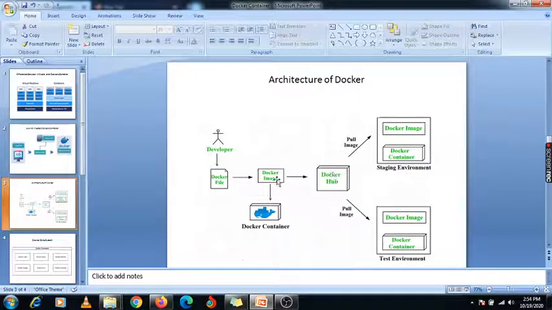Once this image is pushed to this Docker hub, that means this image is now available on my Docker hub. So either if you are using your private Docker hub or the public Docker hub, you can pull that particular image which you have uploaded to your Docker hub, okay. So you can pull it onto your machine.